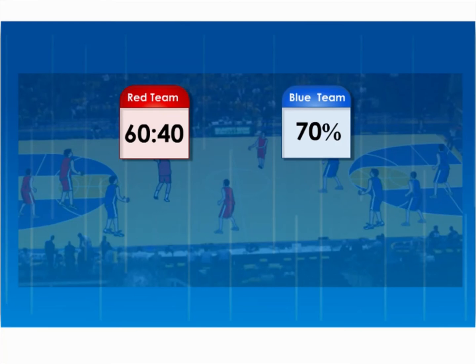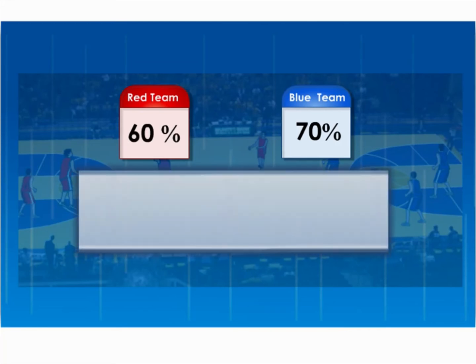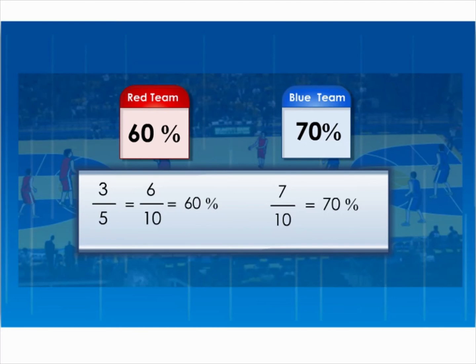60-40 chance of winning also means 60% chance of winning. Ali may have seen the red team winning 3 out of 5 games or 6 out of 10 games before this. 3 out of 5 or 6 out of 10 is equal to 60%. Similarly, Adam may have seen the blue team winning 7 out of 10 games before this. So from their observations or database, they predict which team is most likely to win the current game.